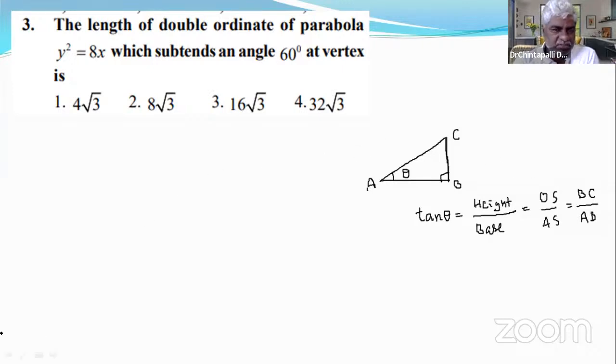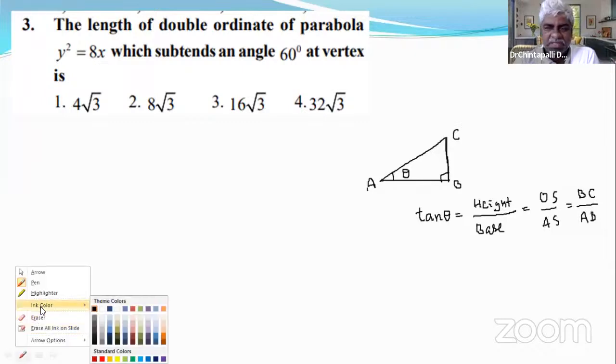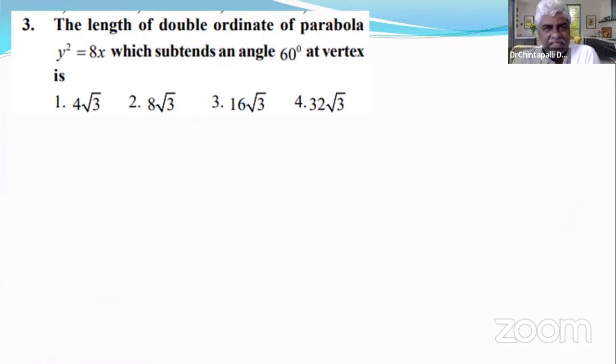Now we are using this concept: tan theta is the ratio of the opposite side and the adjacent side. And there are some questions related to double ordinate. Don't think about its meaning, but the concept of double ordinate is in a parabola.